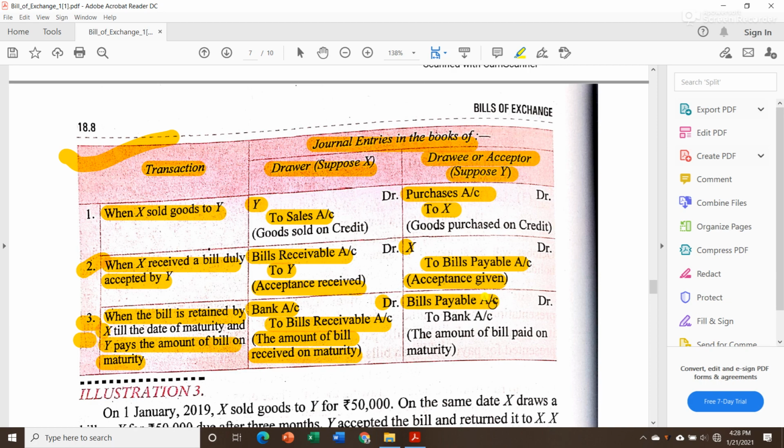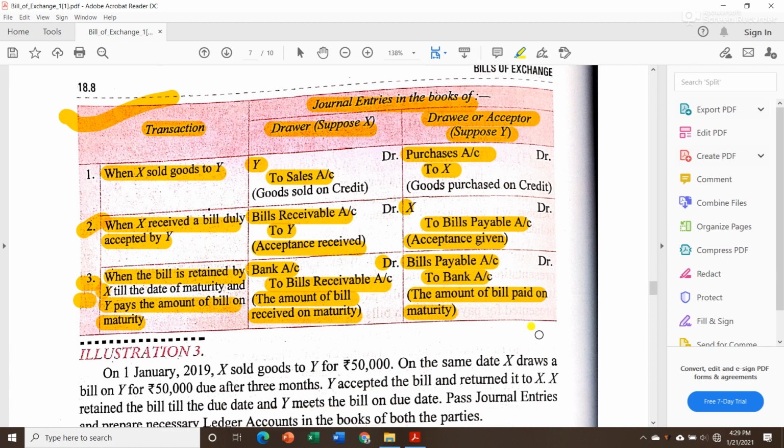Since he is receiving it, it is coming inside his business, so we debited that account, and we will credit bank account because money is going out from our bank. The amount of bill paid on maturity will be written in the narration, or you can write it in your own words as long as the meaning is clear.